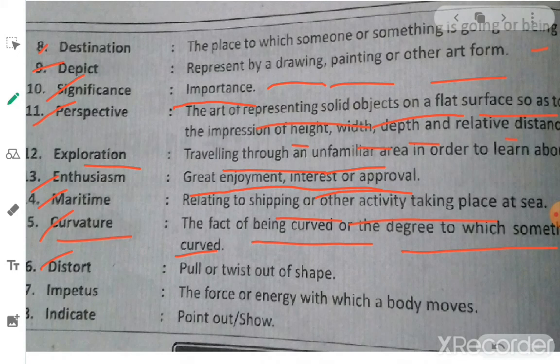Next, distort, pull or twist out of shape. So we have to change the shape of something, one item, one object, or pull something from its place. Next, impedance, the force or energy with which a body moves. Impedance means force. Suppose to move one stone, we push that stone. So we are using our energy by our hands. So it is called impedance. Next, indicate, point out. Indicate means pointing something out. Suppose you are pointing out points on the map, if you want to point out any place, any state, at a particular place, we are pointing out that place. So it is called indicate. So these are the main points which will come across in this lesson.